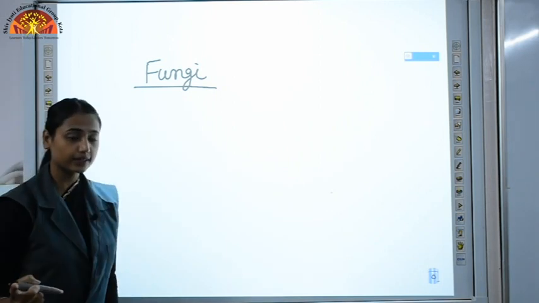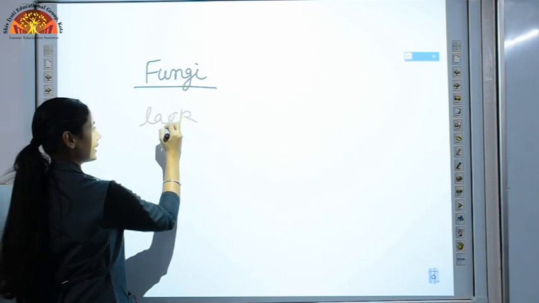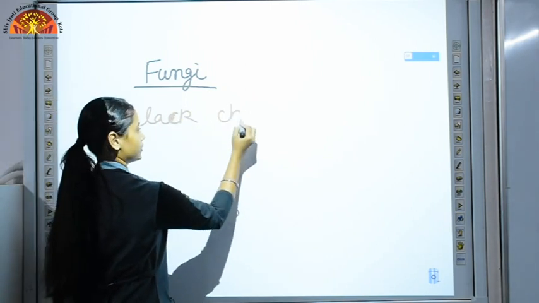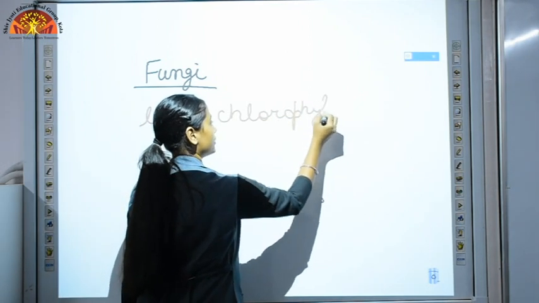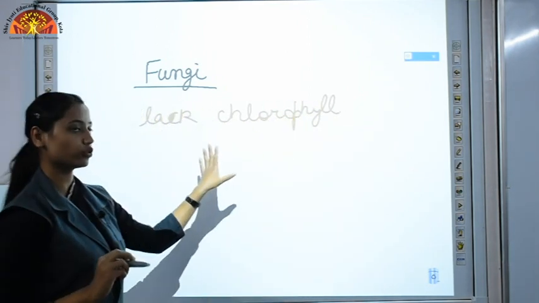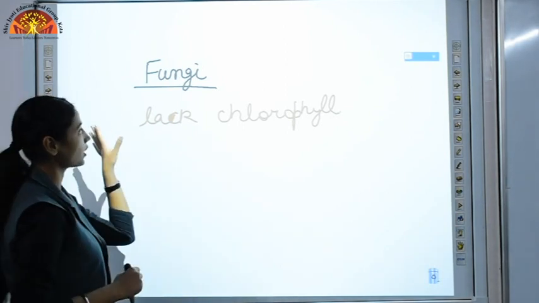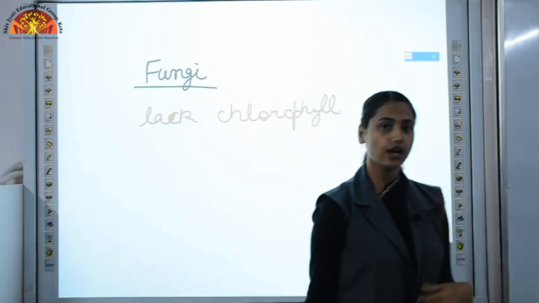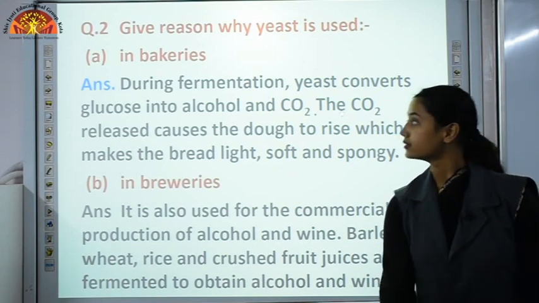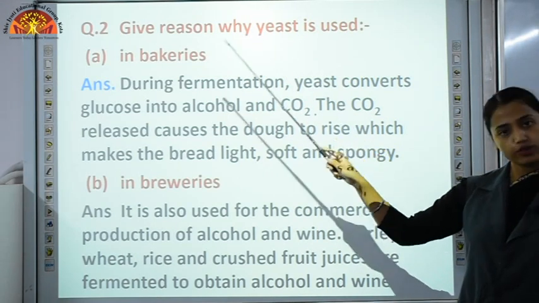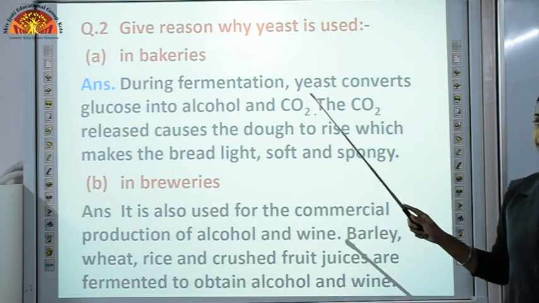Fungi, they are plant-like organisms, but they lack what? They lack chlorophyll. And they do not have chlorophyll, so they are not able to perform photosynthesis. So they are heterotrophs. They are dependent on others to get their food. So yeast is an example of fungi. Yeast is a unicellular organism. It contains only one cell in its body.